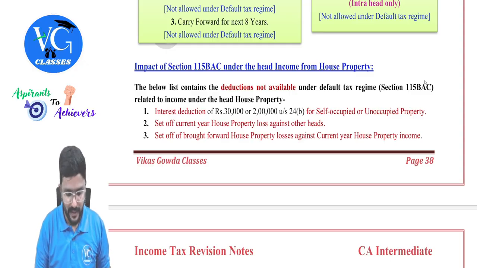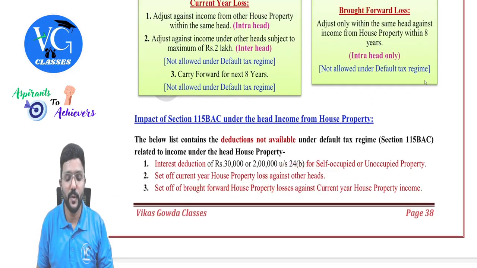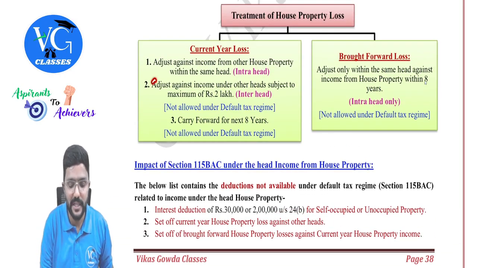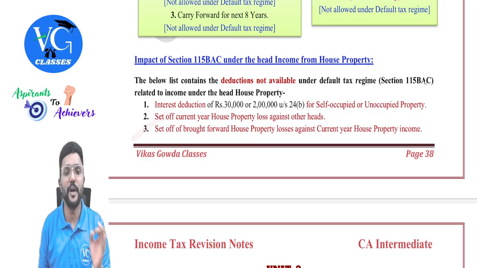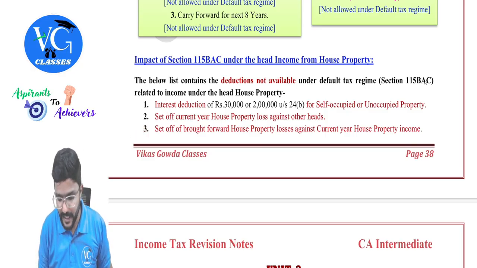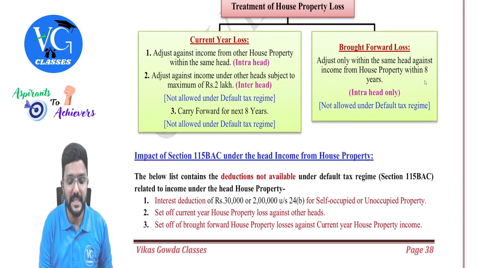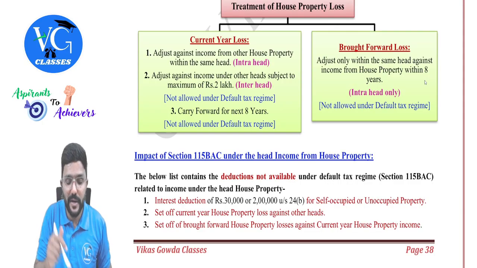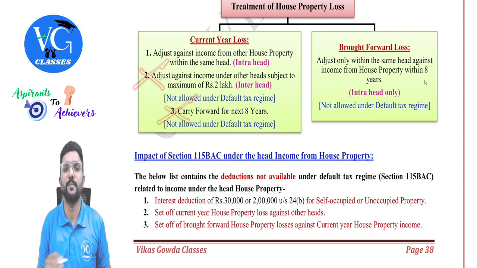Yes, sir. Then set off of current year house property loss against other heads. So can you adjust the house property loss against other heads? No, not possible. Then set off of brought forward house property losses against current year house property income. So first of all, can you adjust the current year house property loss against other heads? No. Can you carry forward? No. Both are not possible.